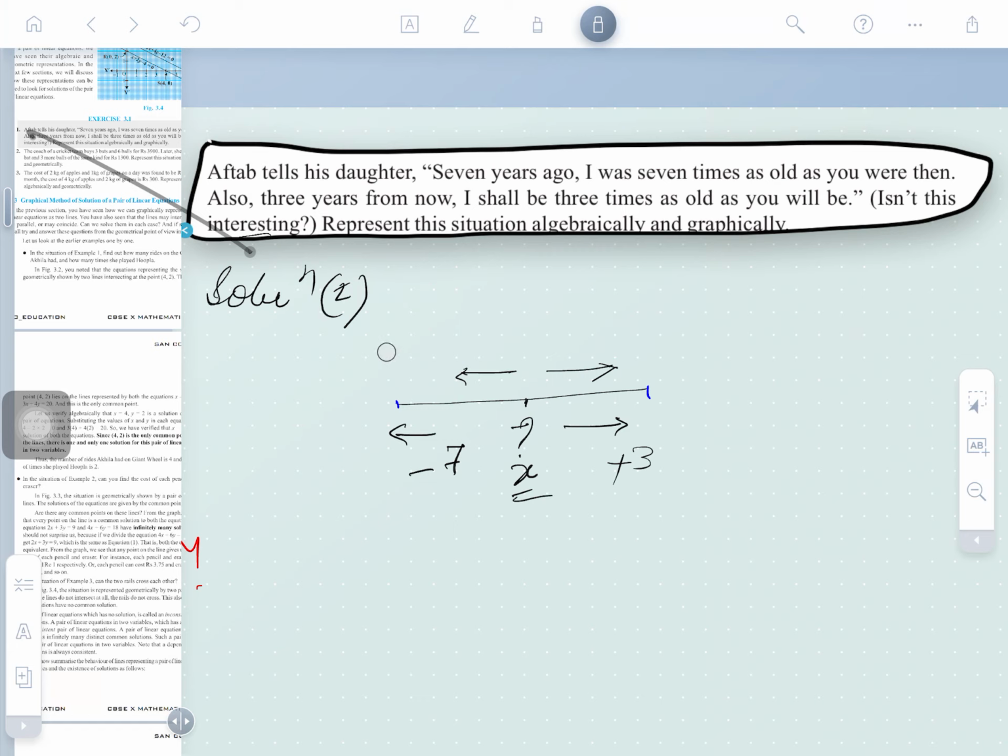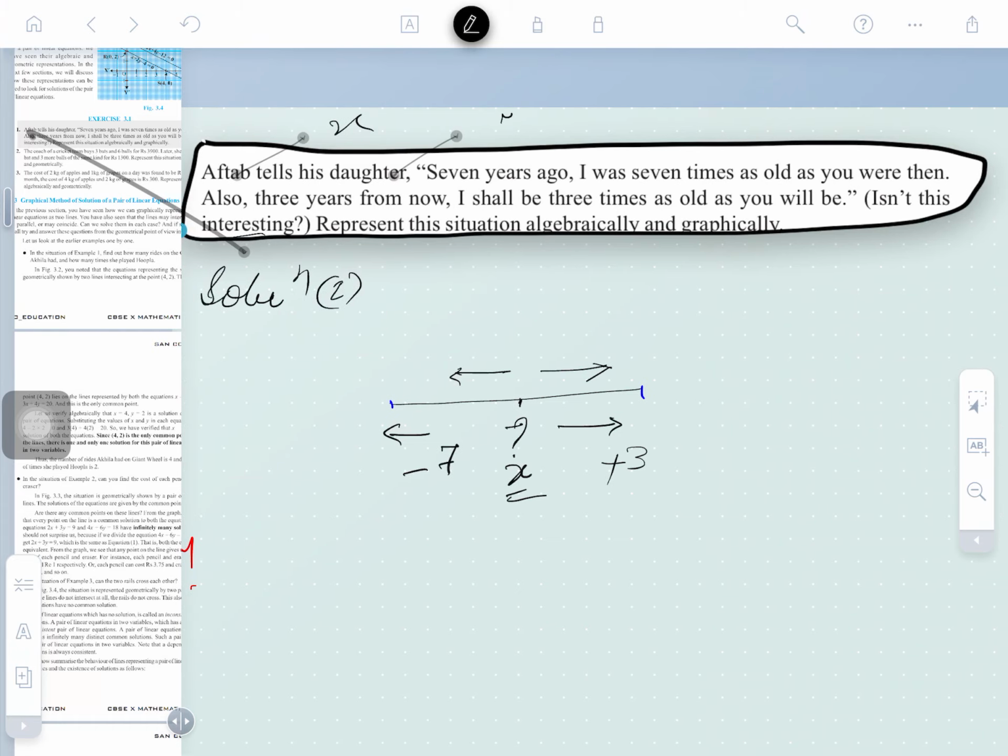Okay, so here what is unknown? Tell me please, what is unknown? The unknown variables here are x and y. So you suppose Aftab as x and daughter as y, or Aftab as y and daughter as x. The second case is correct here. Okay, so let the age of the daughter be